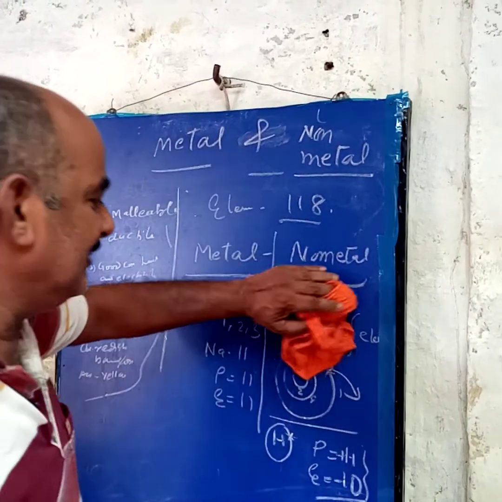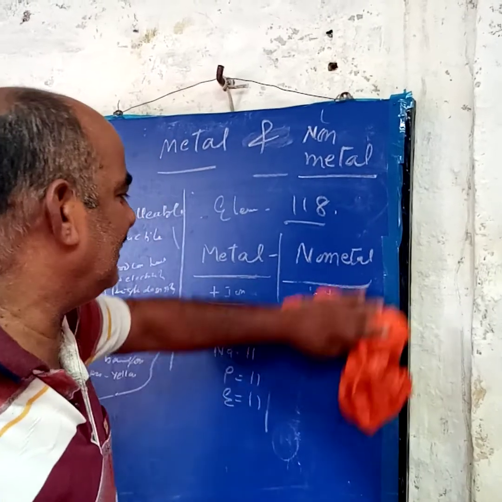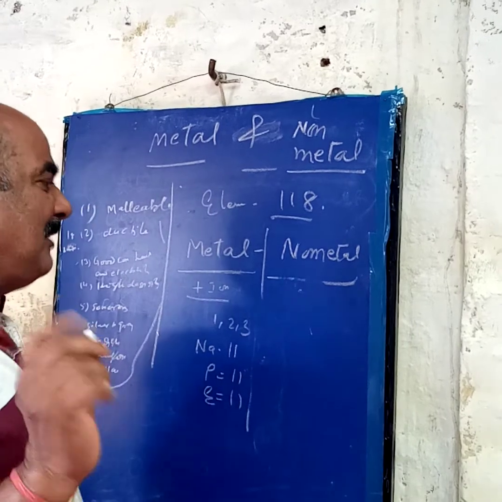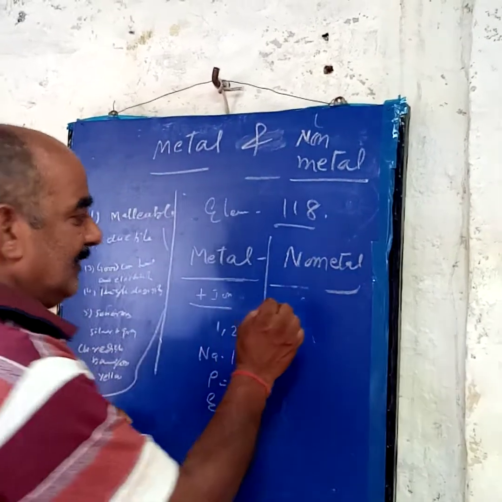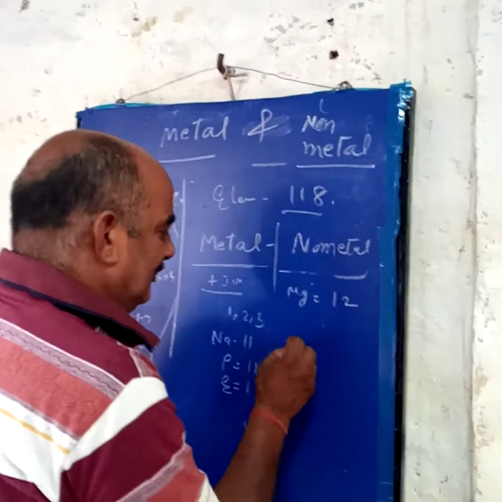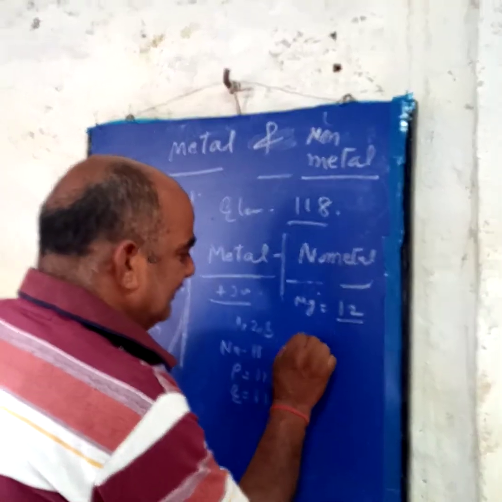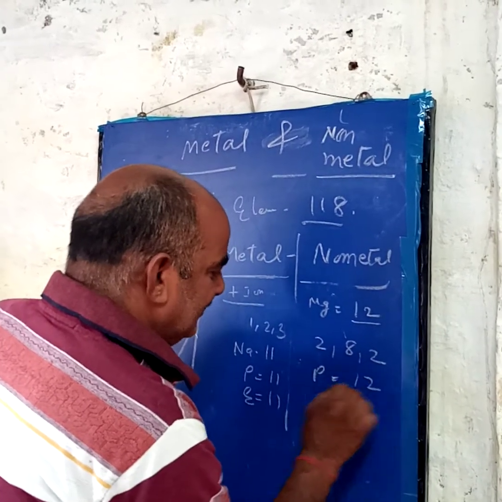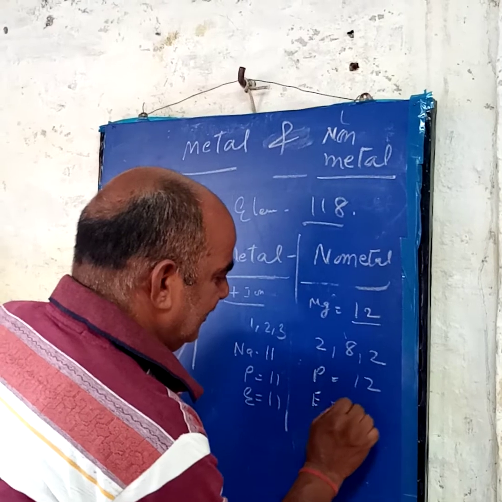So not only sodium, all metals have 1, 2 or 3 electrons in the last orbit, and they lose the electrons and become positive ions. Suppose I give another example, magnesium. Its atomic number is 12, and its electronic configuration is 2, 8, 2. The number of protons is 12 and the number of electrons is also 12.